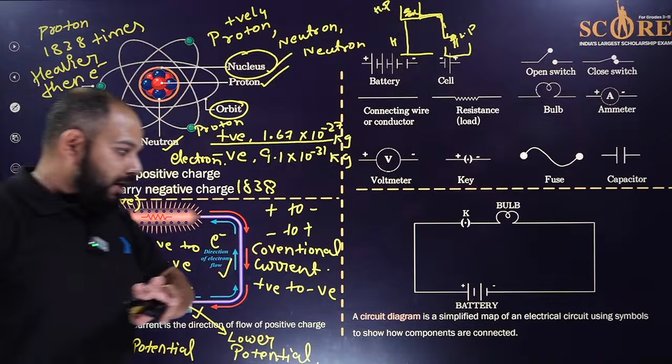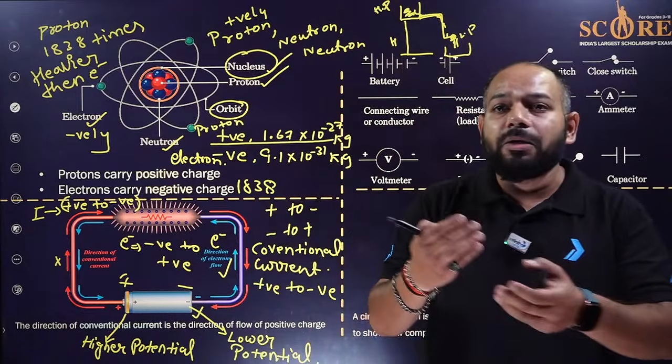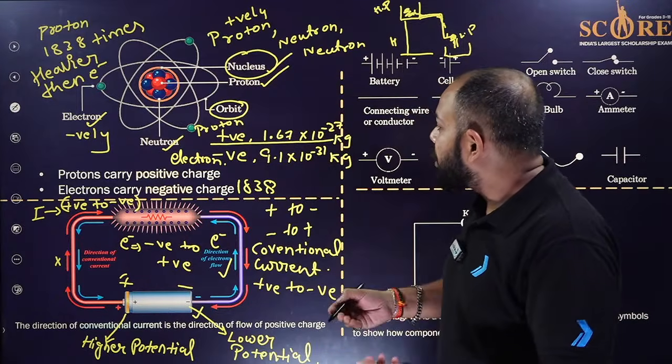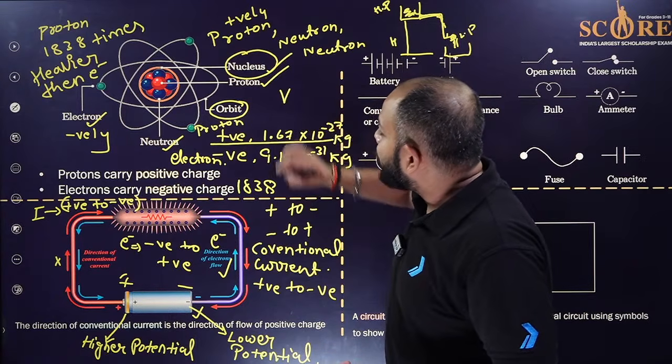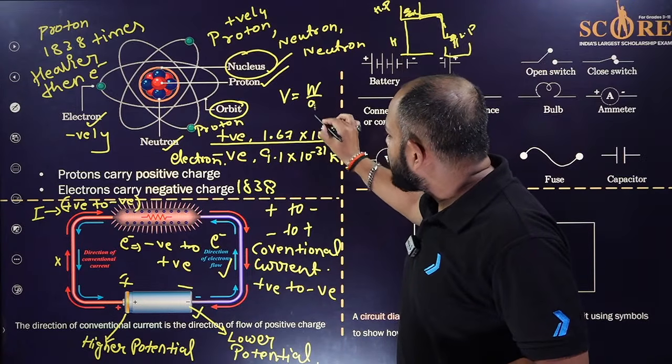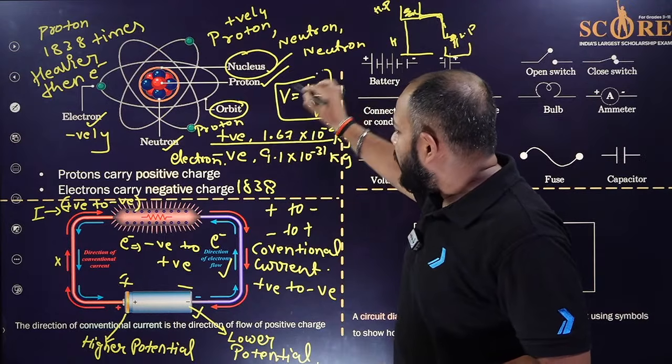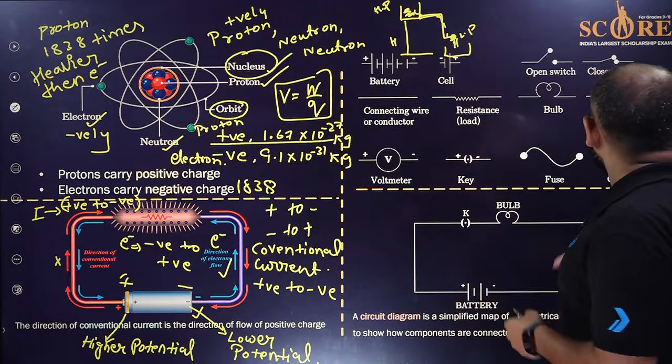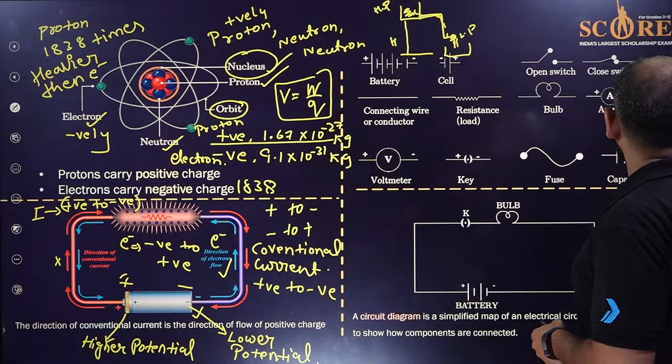I hope it's clear. And what's the function of the battery? It provides the potential difference, that is V, which is the work done per unit charge. Okay, clear?